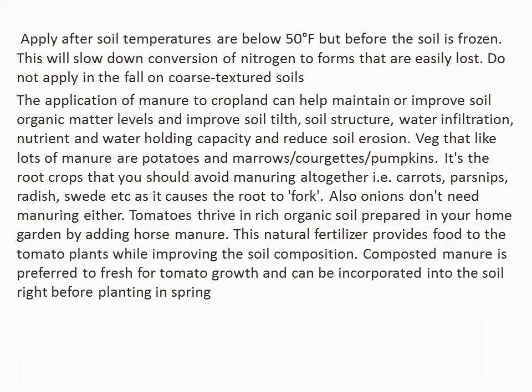Tomatoes thrive in rich organic soil prepared in your home garden by adding horse manure. This natural fertilizer provides food to the tomato plant while improving the soil composition. Composted manure is preferred to fresh for tomato growth and can be incorporated into the soil right before planting.